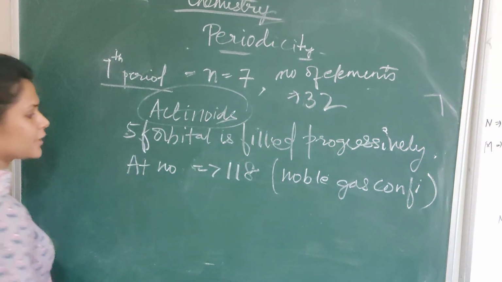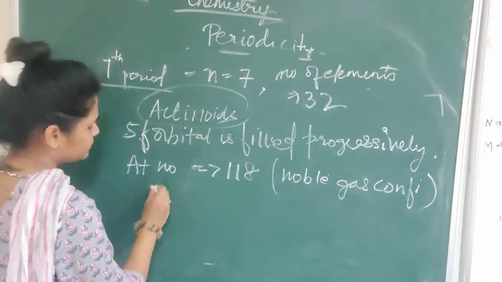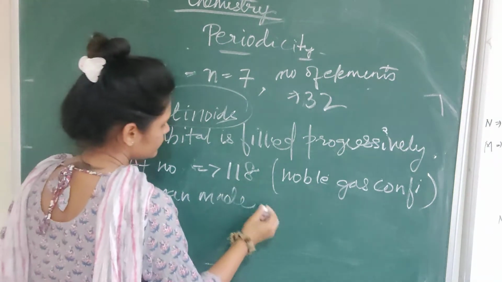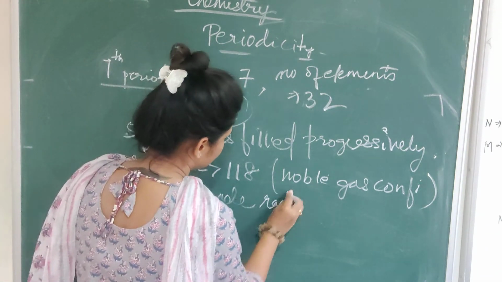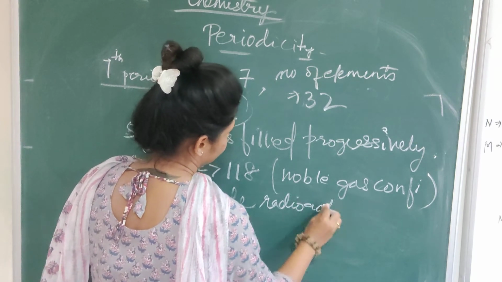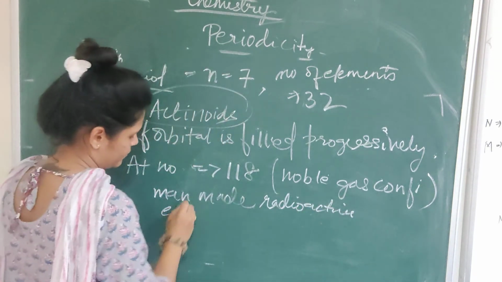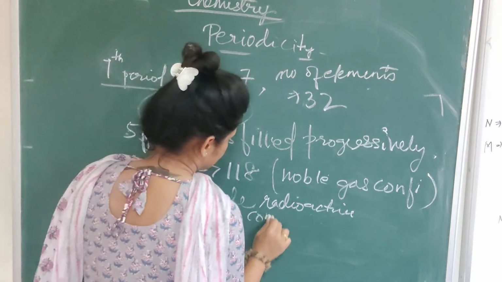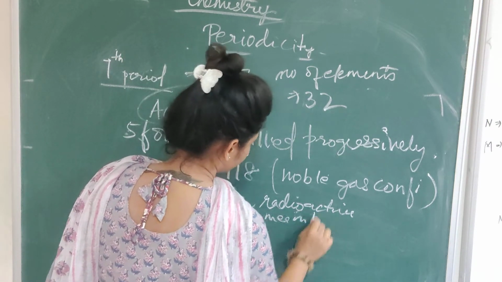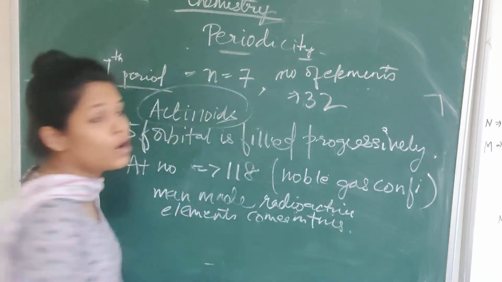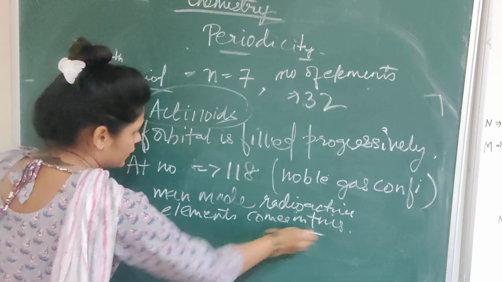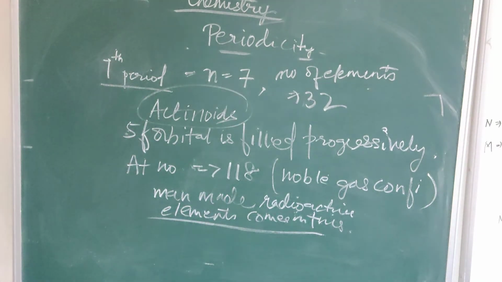Actinoids में एक और बात याद आई मुझे कि जितने भी man-made radioactive elements हैं, all the man-made radioactive elements जो हैं वो इस कैटेगरी में आपको देखने को मिलेंगे, actinoids में.